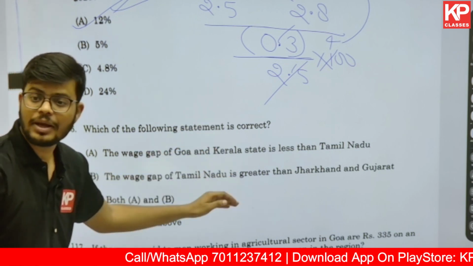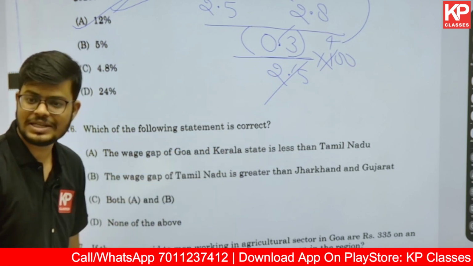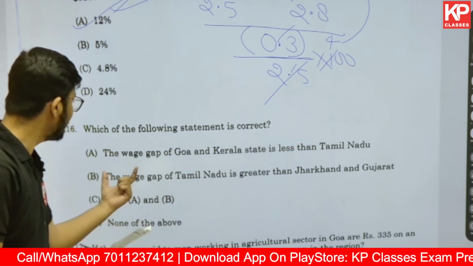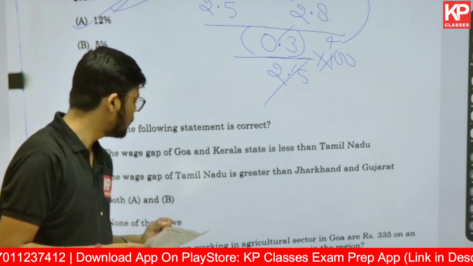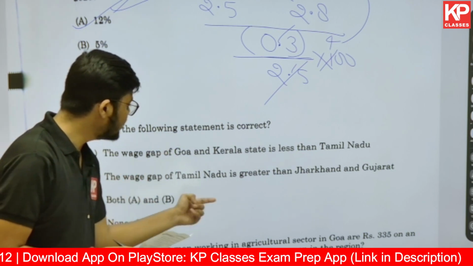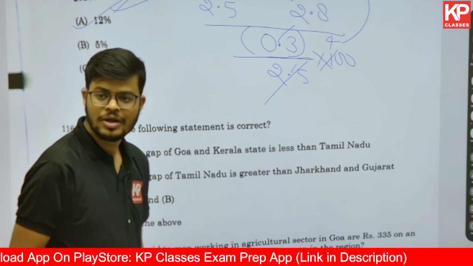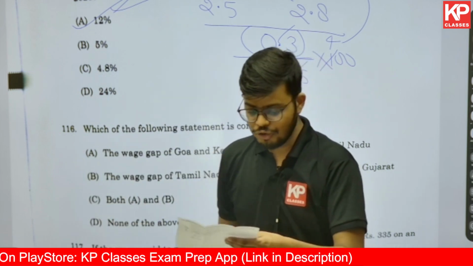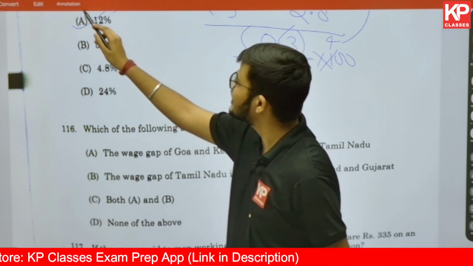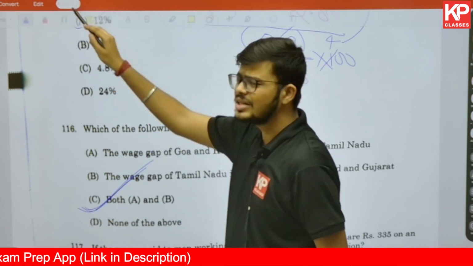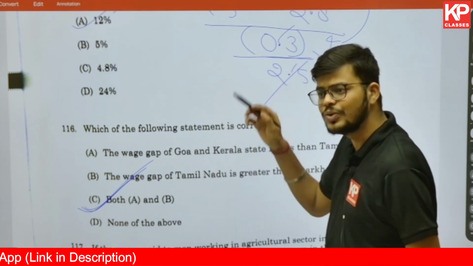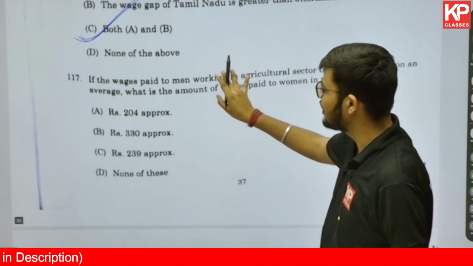This becomes like the passage based reasoning part. Here we are getting that the wage gap of Goa and Kerala state is less than Tamil Nadu. And the second one says the wage gap in Tamil Nadu is greater than Jharkhand and Gujarat. Once you go through that passage, you will find that both these statements are 100% correct. So this passage has also been easy if you have gone through the complete information that was given.